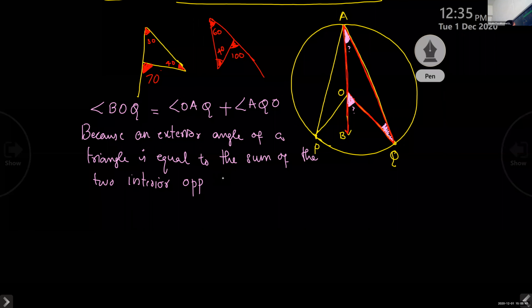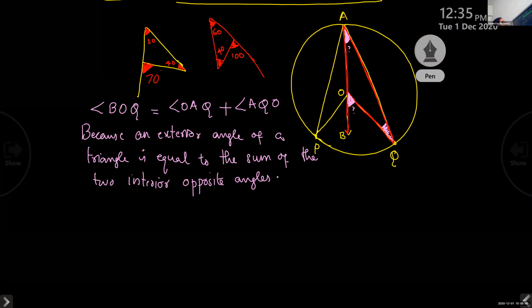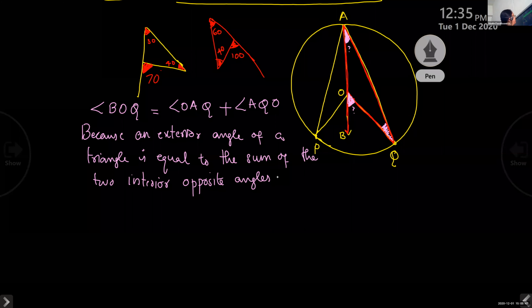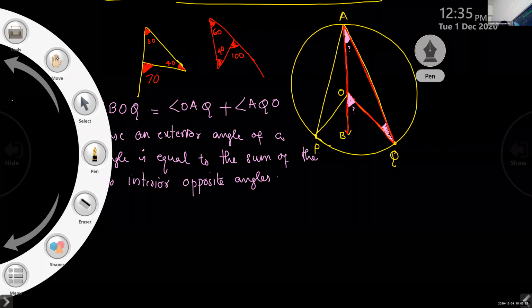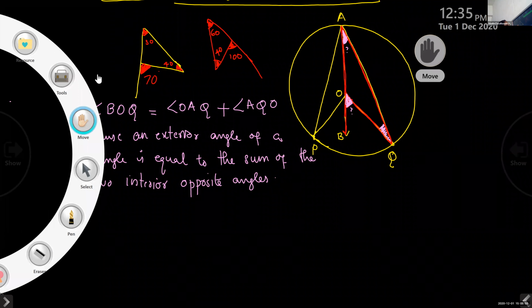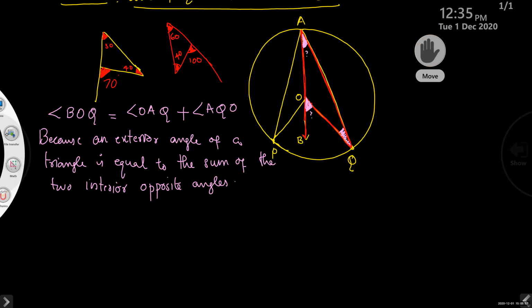Interior opposite angles. Did you write that step, children? Writing. Okay.